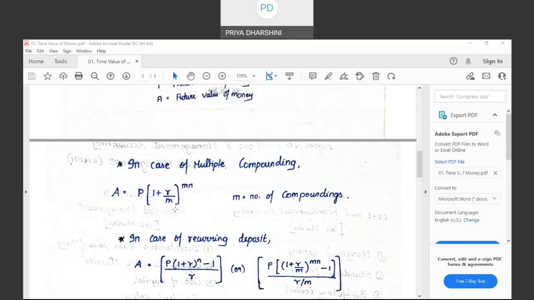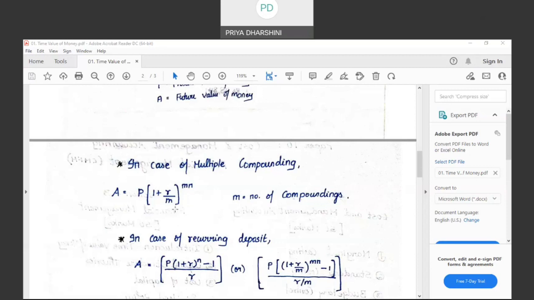But if the investor wants a return every month or every quarter or every half year or every week, in such case, the formula for finding the future value will be A is equal to P into 1 plus R by M to the power of Mn. What is that M? That M is the number of compoundings. If the investor wants a return every month, M will be 12. If he wants a return every quarter, M will be 4.